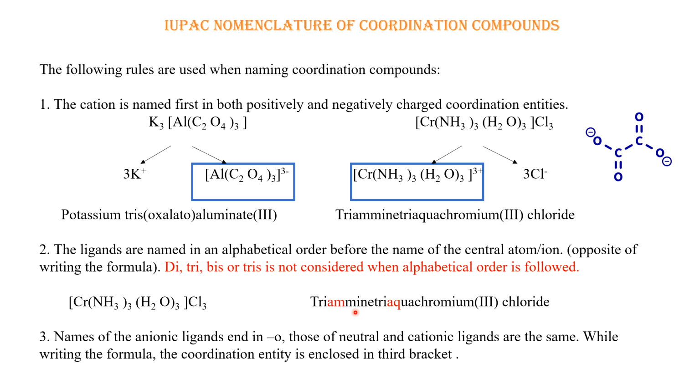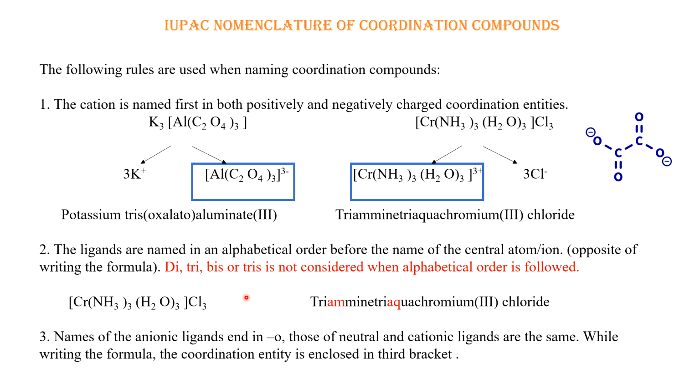Amine starts with A, and aqua also starts with A. Both letters are the same, so which ligand do we write first? If the first letter is the same, we move to the second letter. In amine the second letter is M, and in aqua it is Q. M comes before Q alphabetically, so amine comes first and aqua goes next.